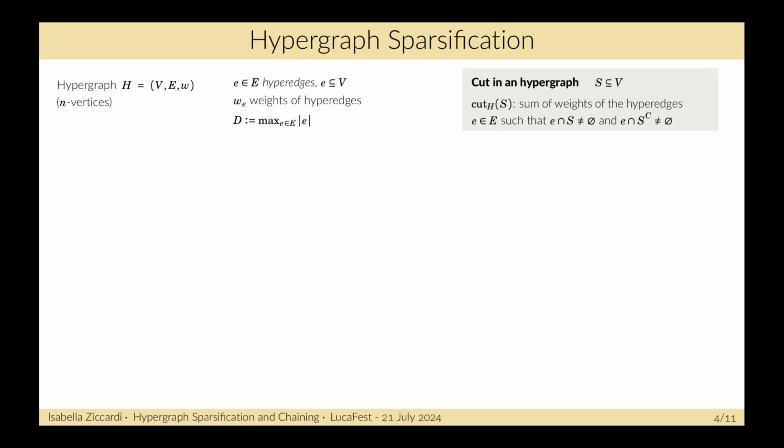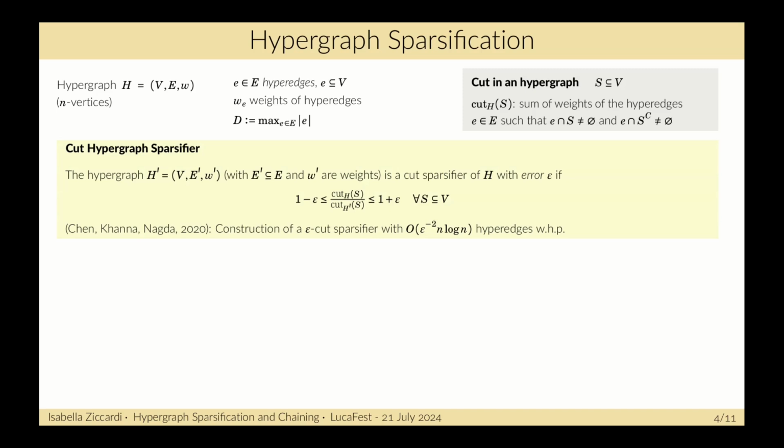Also in the hypergraph we can define what is a cut. So fixing a subset of vertices S, we consider all the hyperedges that have a vertex in S and a vertex in the complement of S, and the cut of S is the sum of weights of such hyperedges. So as in the graph case, we can define the cut hypergraph sparsifier, and we say that the hypergraph H prime is a cut sparsifier of H with error epsilon if every cut in H is approximated by the cut in H prime with error at most epsilon.